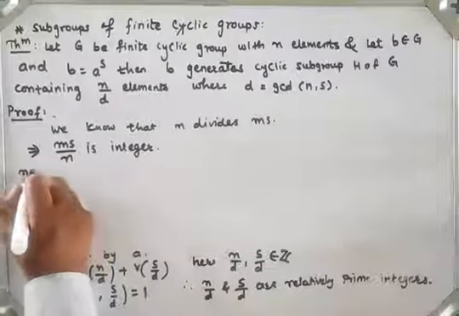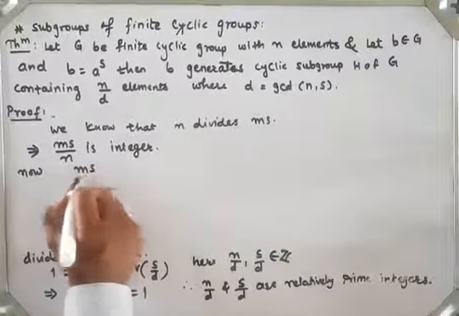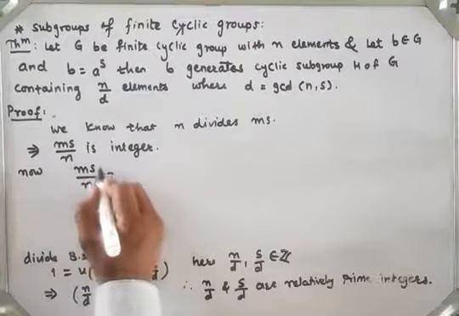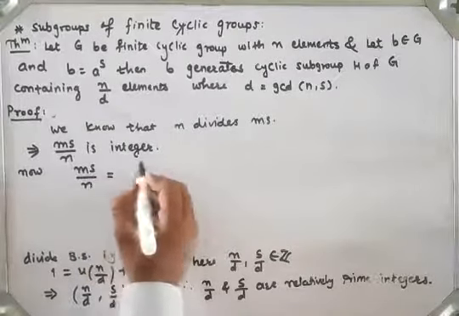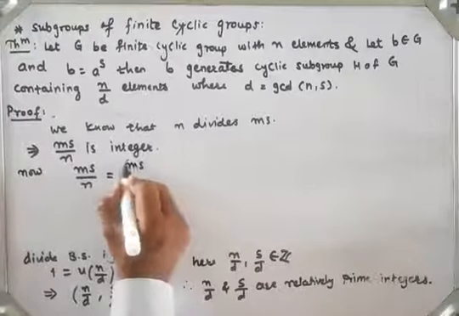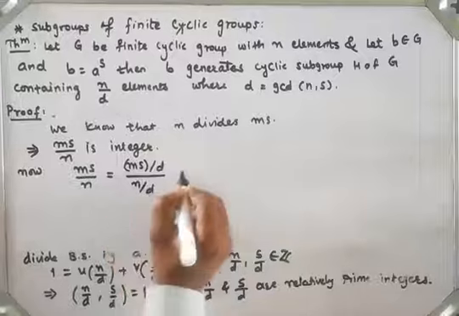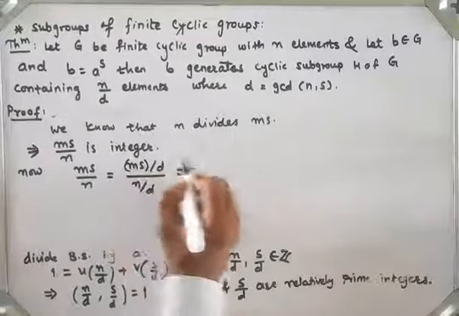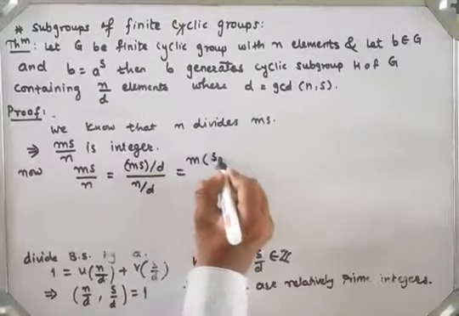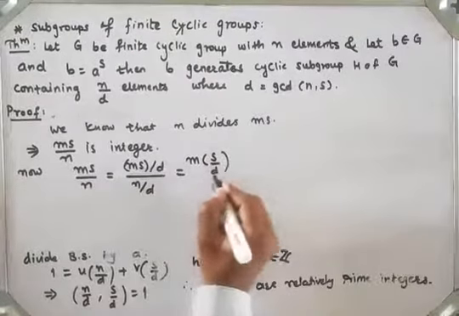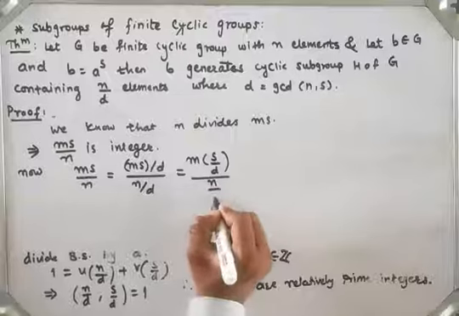Now I divide the numerator and denominator by d, so I get m into s by d divided by n upon d.